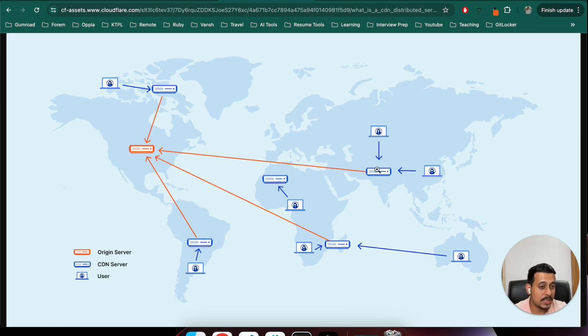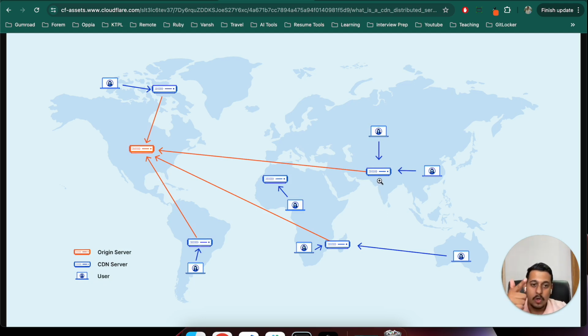Okay. Now, if a person makes a request from India, if that user was here, they will first make a request to this CDN, this server. They won't make a request here, which is in Africa. They won't make a request here, which is the original server in USA. They'll make the request to this CDN. If the user is first time, that CDN will make the request to our origin server and get that data and save it here and provide that to the user.